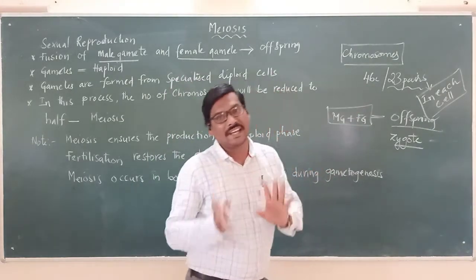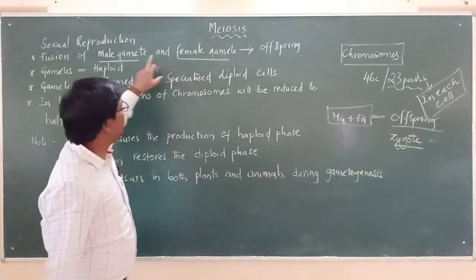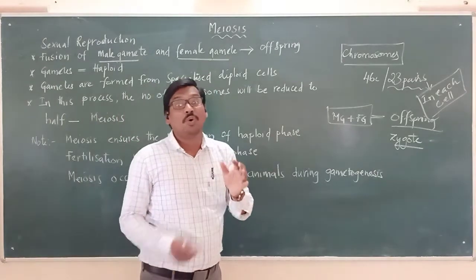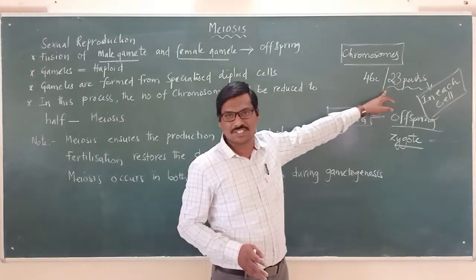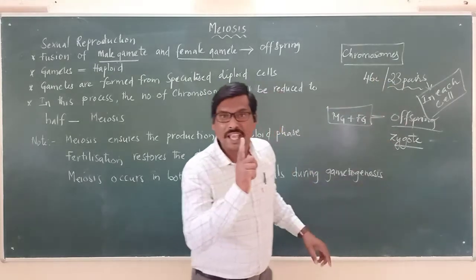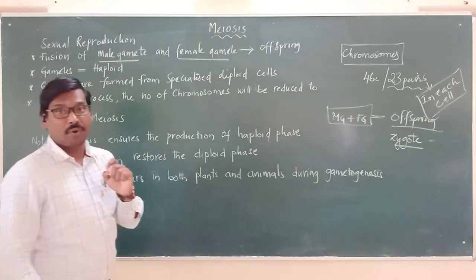Now, how are these chromosomes carried? The male gamete and the female gamete carry only half the number of these chromosomes. This is a very important point.